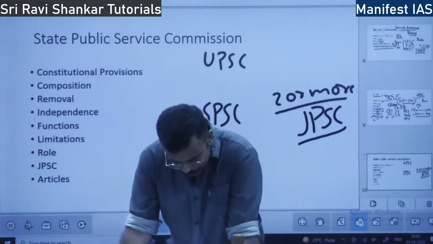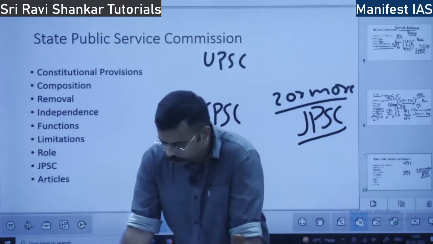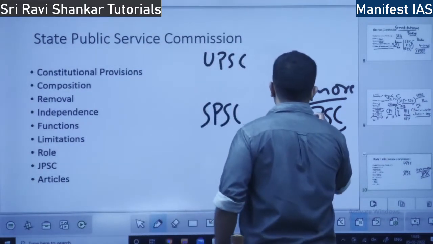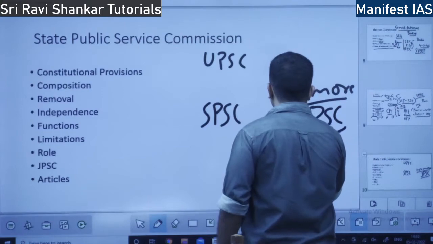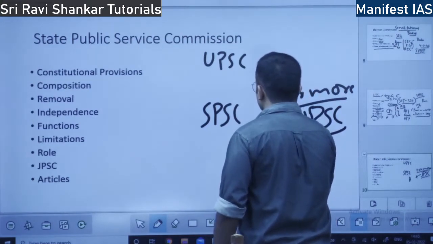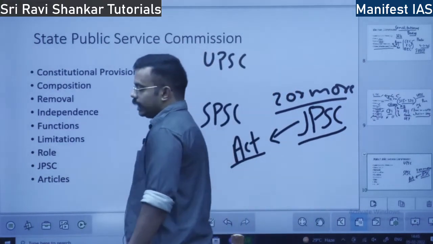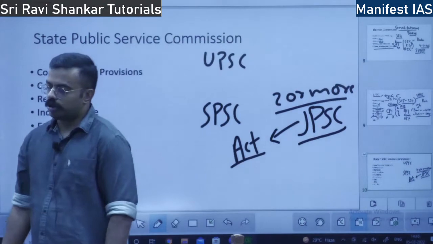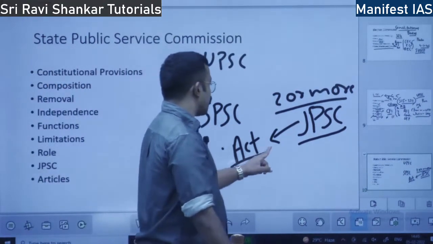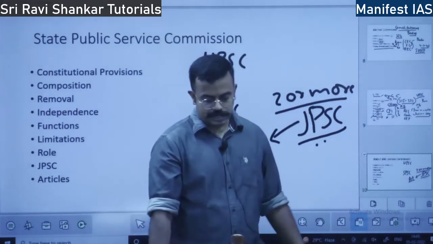Okay, so the JPSC can be created by what? It is created on a case by case basis. JPSC can be created by an act of Parliament. The state government doesn't have any authority. The state legislature, the state law making body, doesn't have any authority. It is only the Parliament which can form a JPSC.